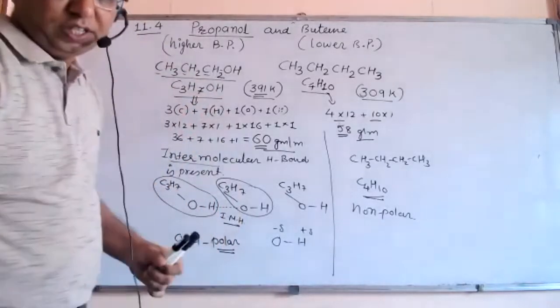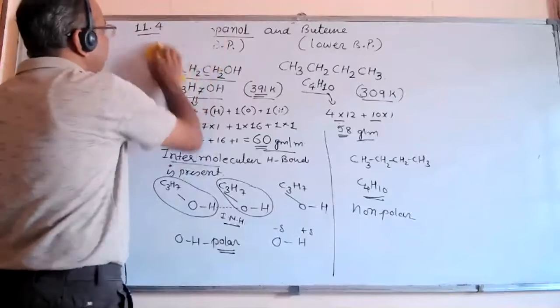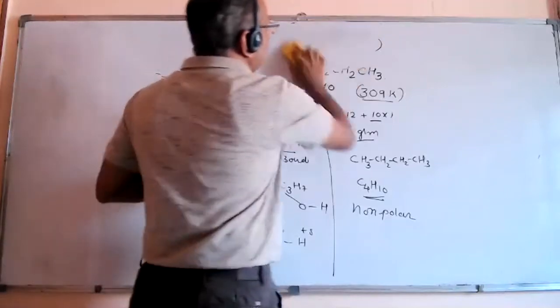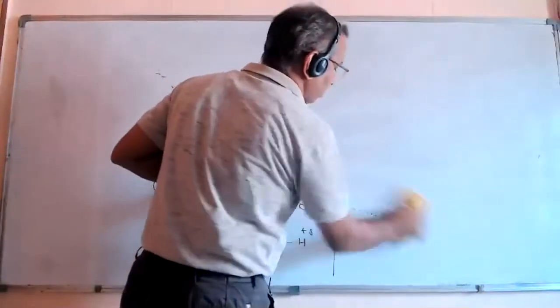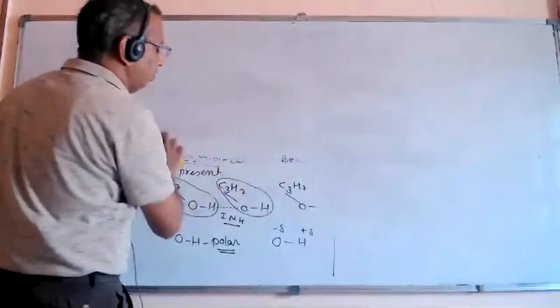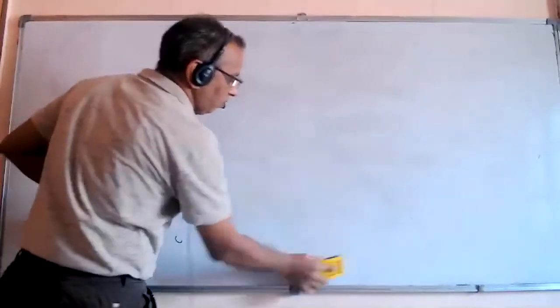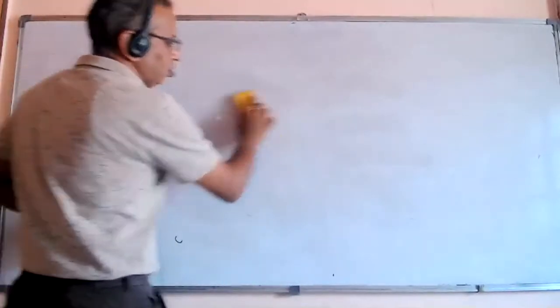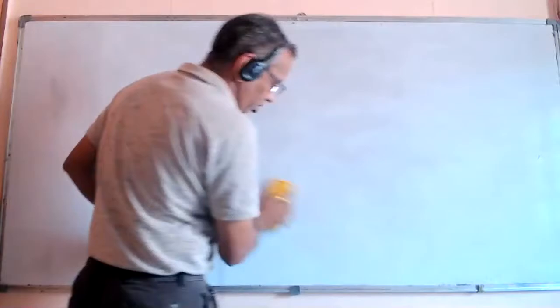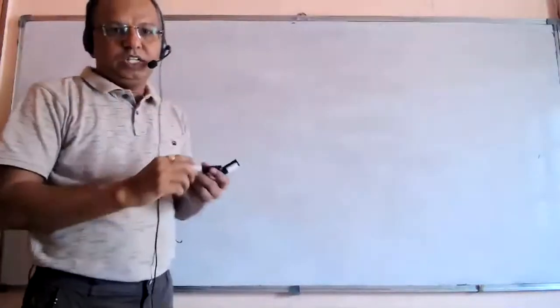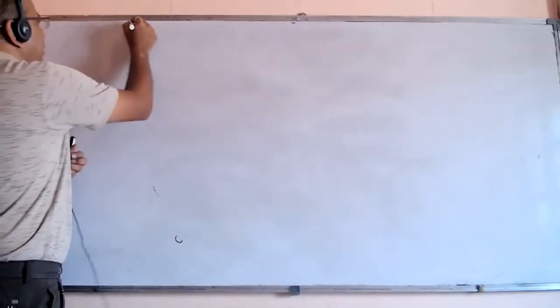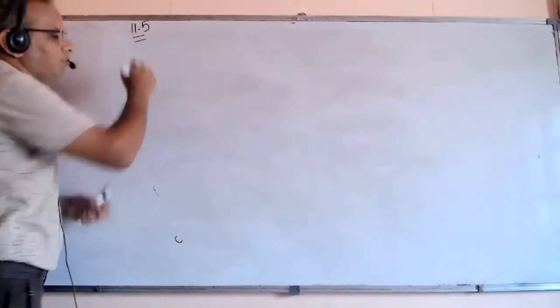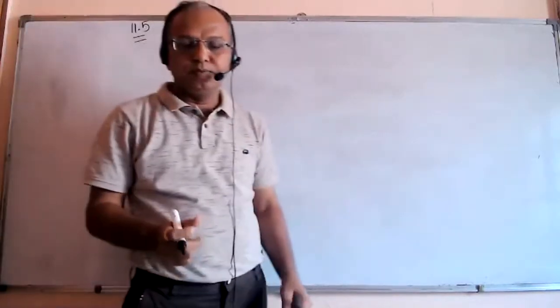Let's go for the next one. Friends, the next question is 11.5, once again from the exercise.